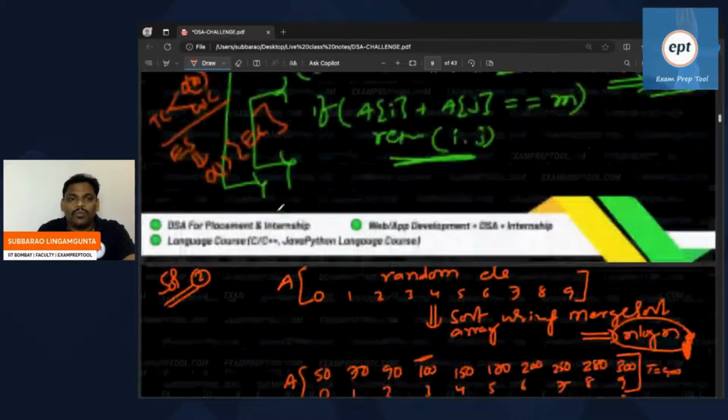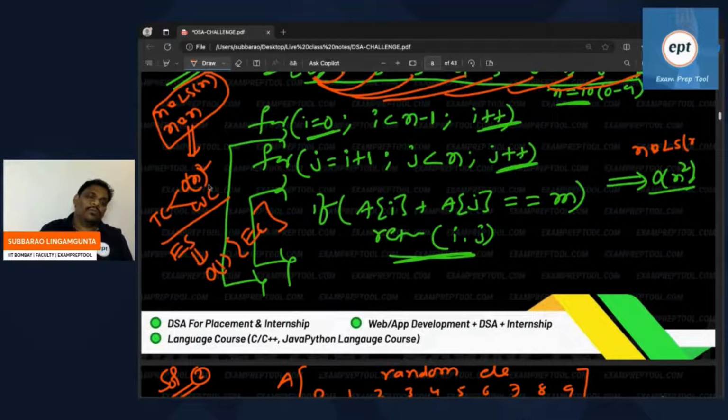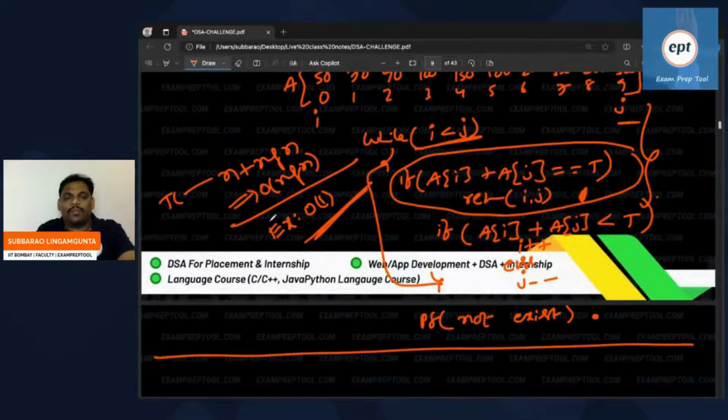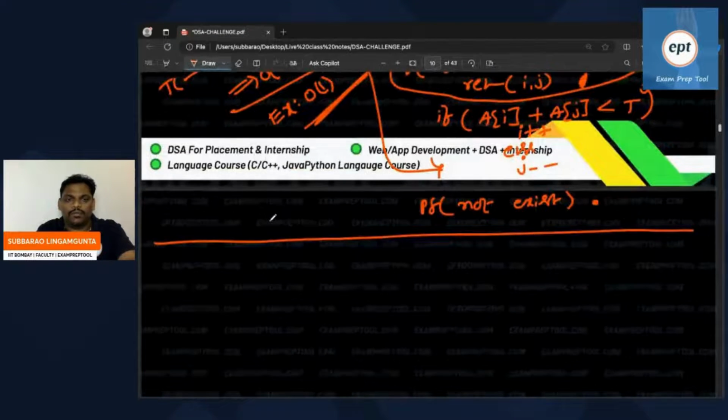What about the previous problem? If you observe, the time complexity is n squared in the worst case. In the best case, if you are lucky, it can work as soon as you start, constant. If you are unlucky, you have to check until the last. And other than local variables, I am not taking anything. Extra space is order of 1 in every case. Time complexity is order of n squared in the worst case for the previous one. But for this one, n log n. So this is the story.